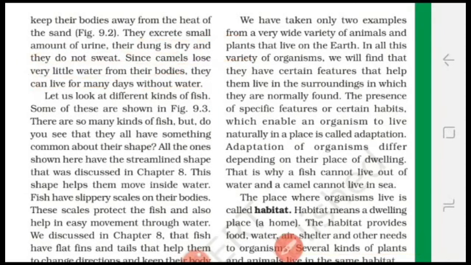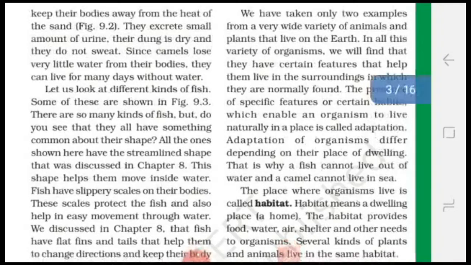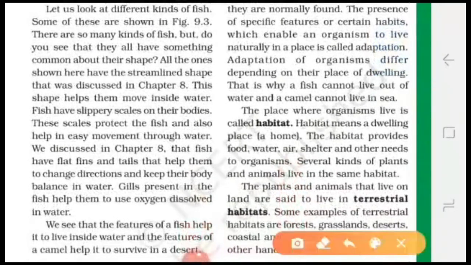Okay. Now let us see the example of fish. How can fish live in the water? What special features are present in the fish? Students, fish live in the water because of a combination of features present in them. The first feature is that their body shape is streamlined.